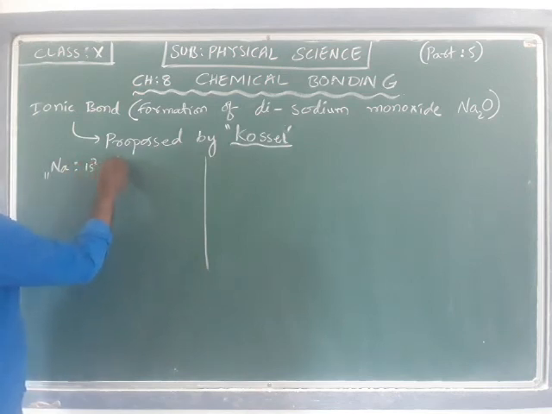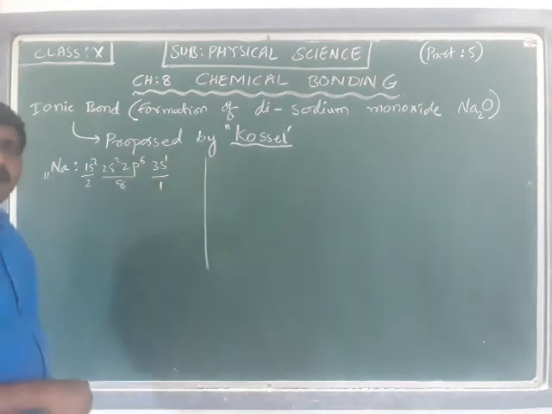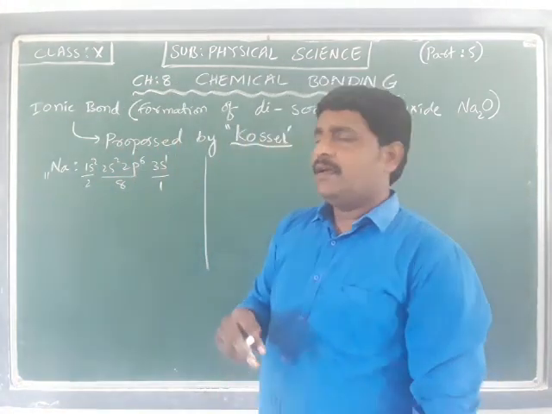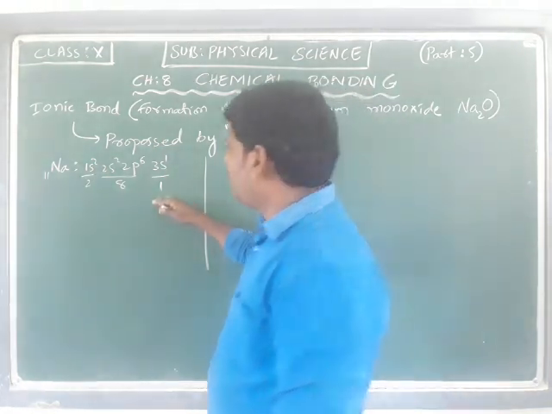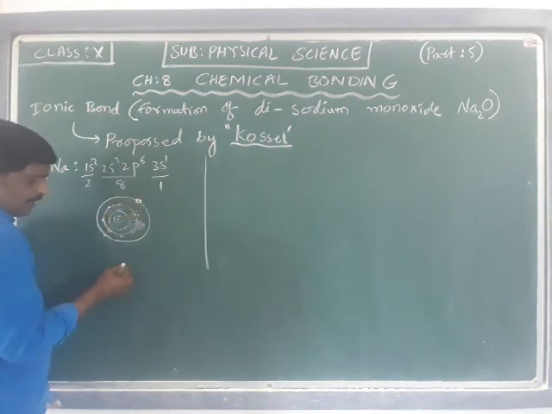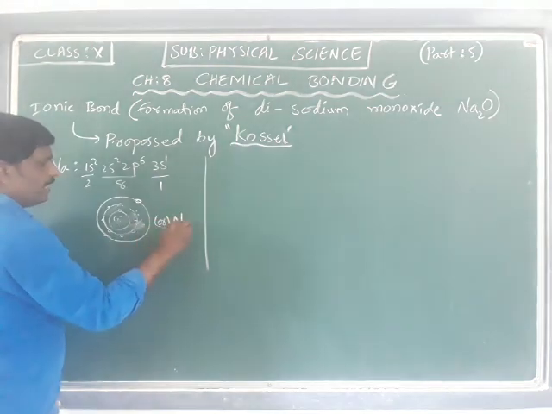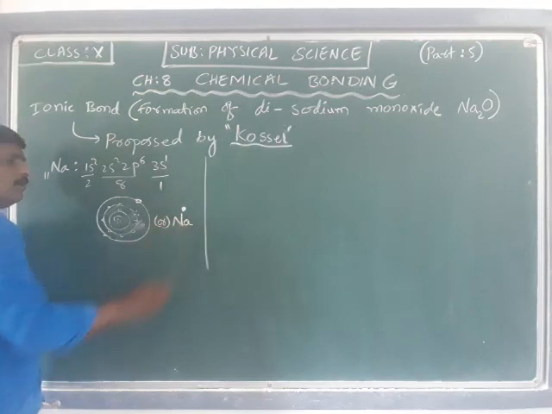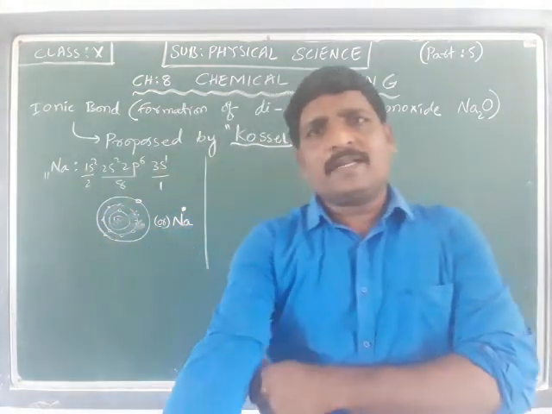The configuration of sodium is 1s2, 2s2, 2p6, 3s1. In the first shell there are 2 electrons, in the second shell 8 electrons, and in the third shell 1 electron. We have 11 protons in the nucleus. The K shell has 2 electrons, the L shell has 8 electrons, and the M shell has only 1 electron. Instead of writing all this, I write it as a kernel, or as Na with a dot, which shows that only 1 electron is present in the outermost shell.